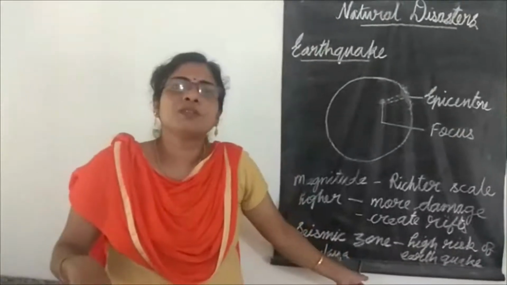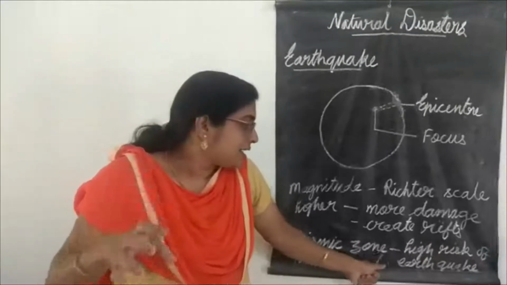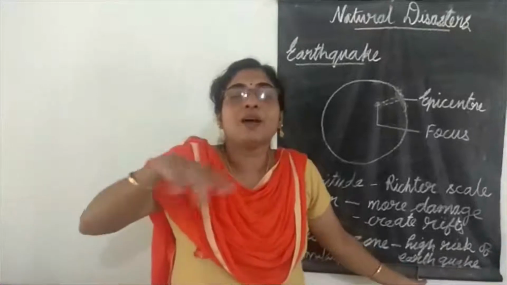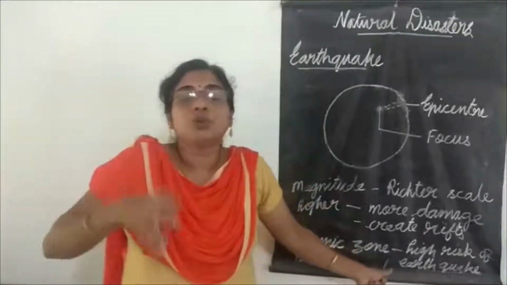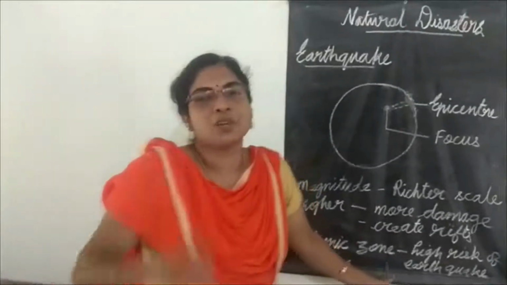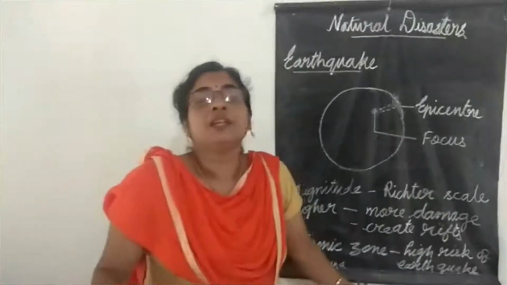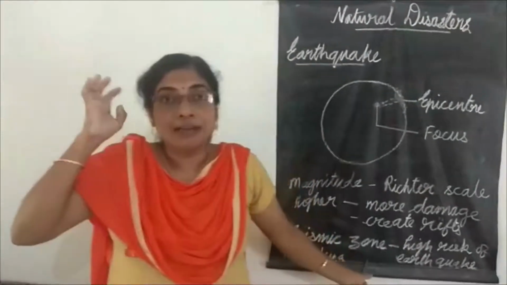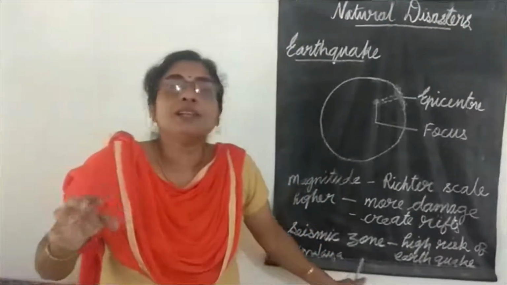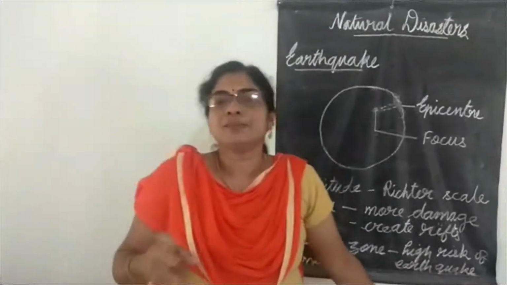What is seismic zone? Seismic zone means the area where there is high risk of earthquake, an area prone to earthquake. Earthquake-ന് കൂടുതൽ സാധ്യതയുള്ള ഏരിയയാണ് seismic zone എന്ന് പറയുന്നത്. Is it clear? Seismic zone. In India, Himalaya is a highly risky place for earthquake, and it comes under seismic zone.